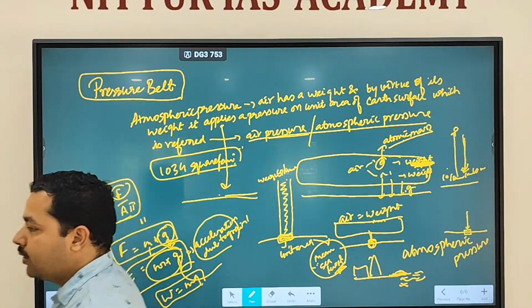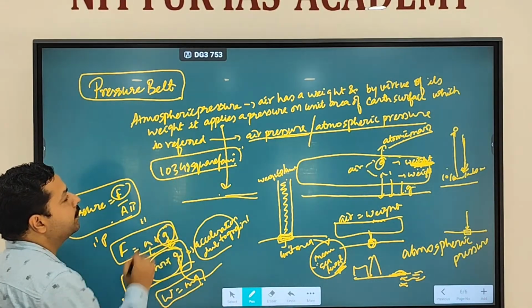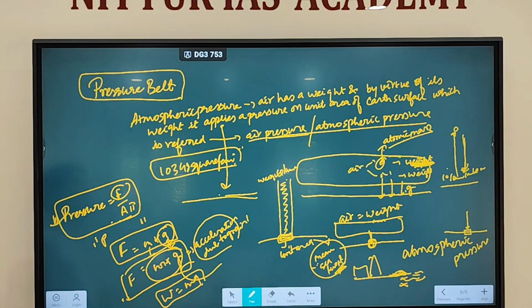This much pressure is called atmospheric pressure. 1034 gram per square centimeter. This is called your atmospheric pressure.